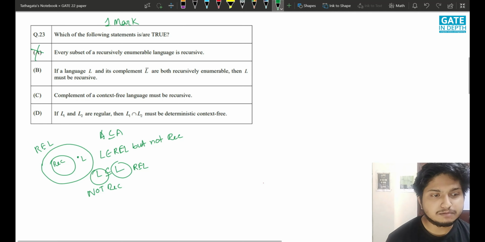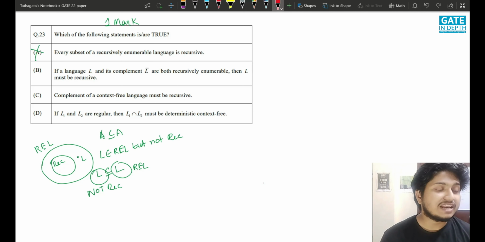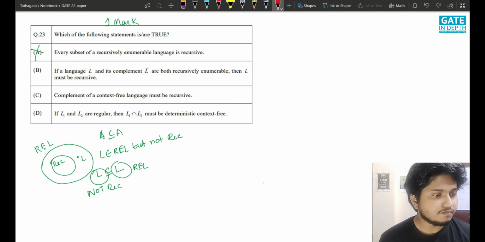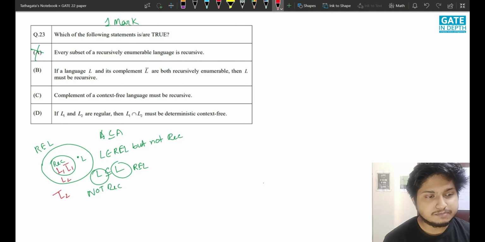If a language L and its complement L complement are both recursively enumerable, then L must be recursive. Okay, so the concept is that, say there is a language L1, then L1 complement will belong here, and if there is a language L2 here, then L2 complement will belong here. Let me write here the concepts.